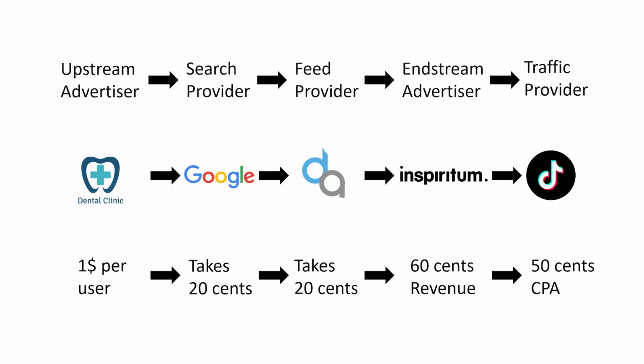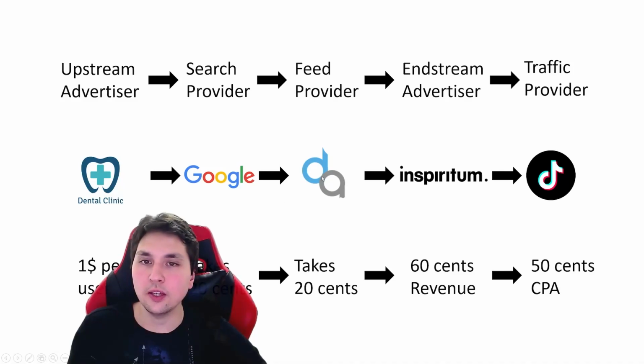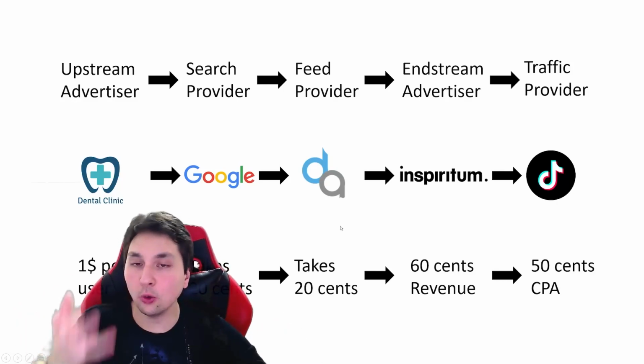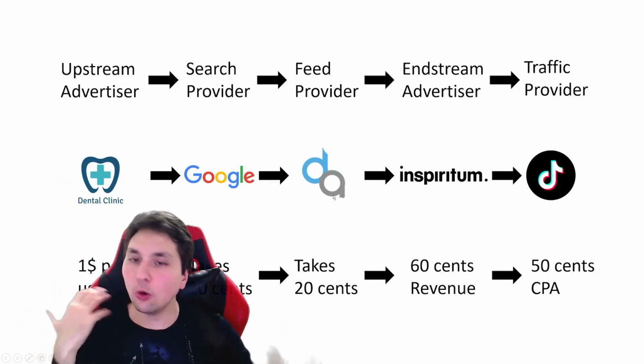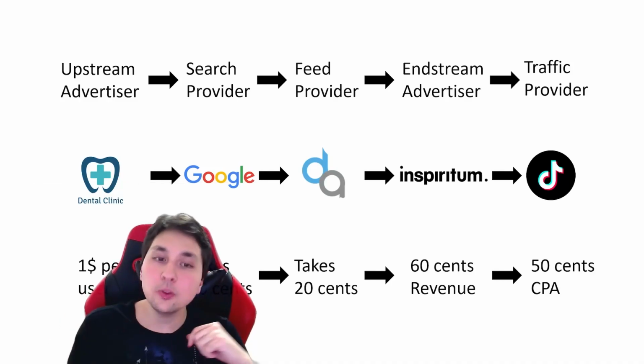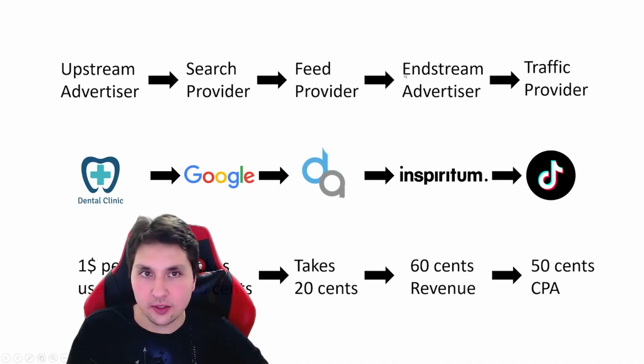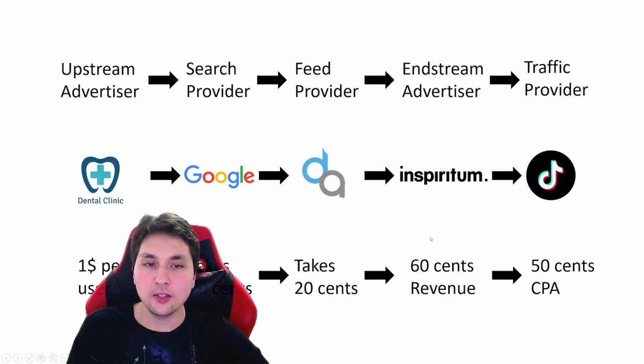Then Google says to Domain Active, hey, I got paid from the dental clinic, here's your cut, essentially, or here's the rest. So Google gives 80 cents to Domain Active, and Domain Active, as another player in this whole chain, says, well, I helped host the pages, I did so much, I will also take 20 cents. So they take another 20 cents, and then they give to us as the end-stream advertiser 60 cents. So this is our revenue. We have 60 cents revenue for every attracted user.